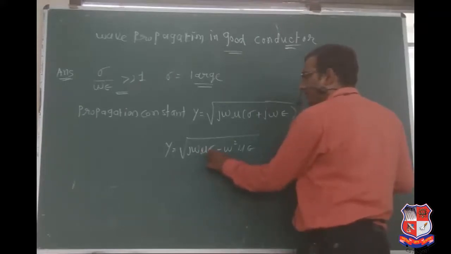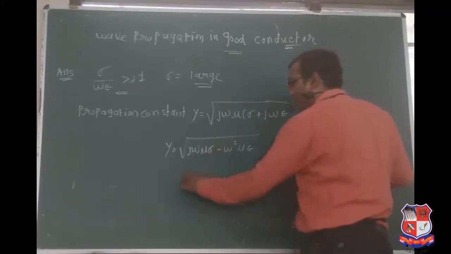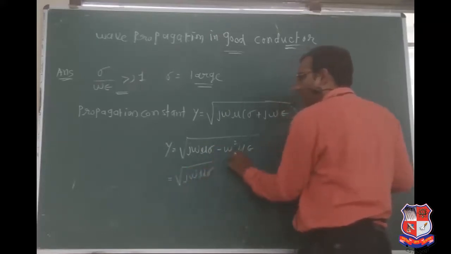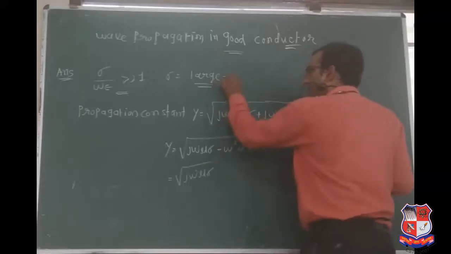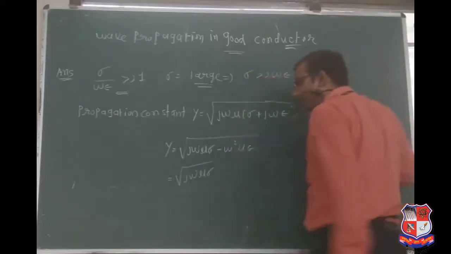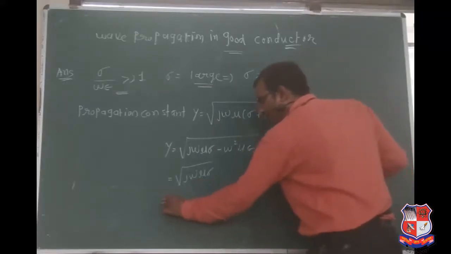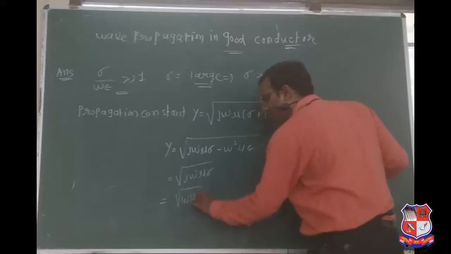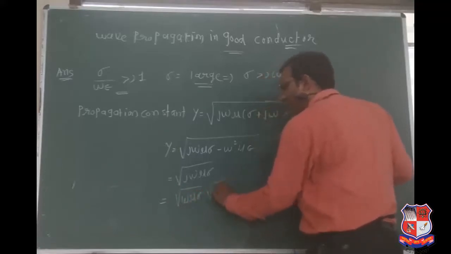Sigma is always large for a conductor material. So, gamma equals the square root of j omega mu sigma. We neglect this term. Why? Because here sigma is always greater than omega epsilon, so j omega mu epsilon can be neglected.